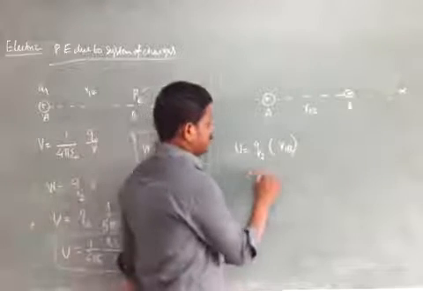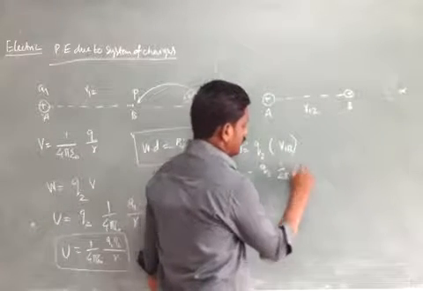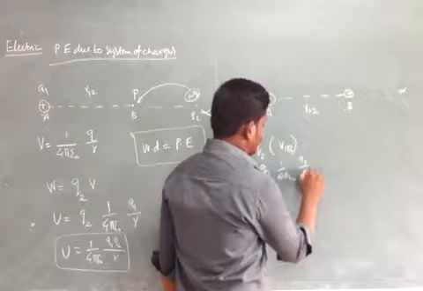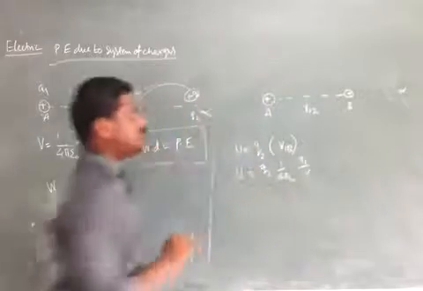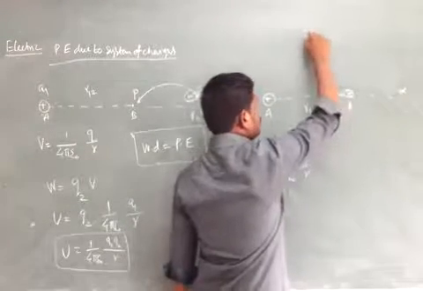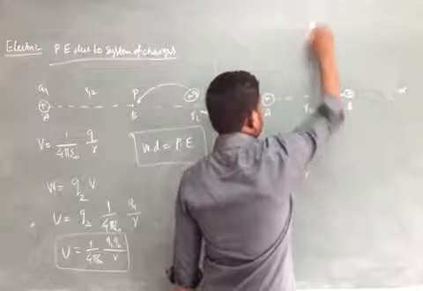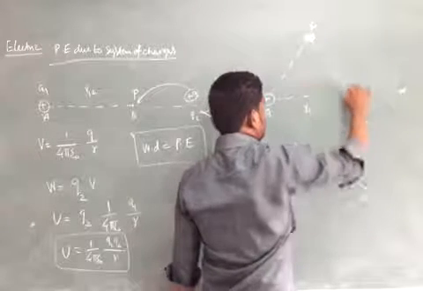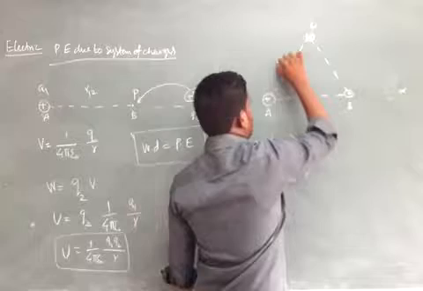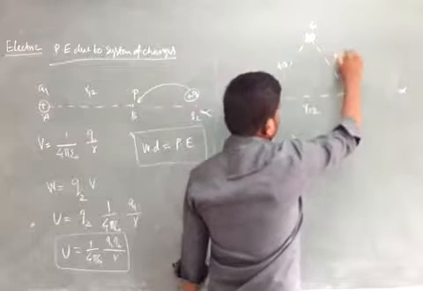So we can write it as Q2 into 1 by 4 pi epsilon naught Q1 by R. That is for two charges. Now I bring another charge here at C, where the distances from A and B are R13 and R23.